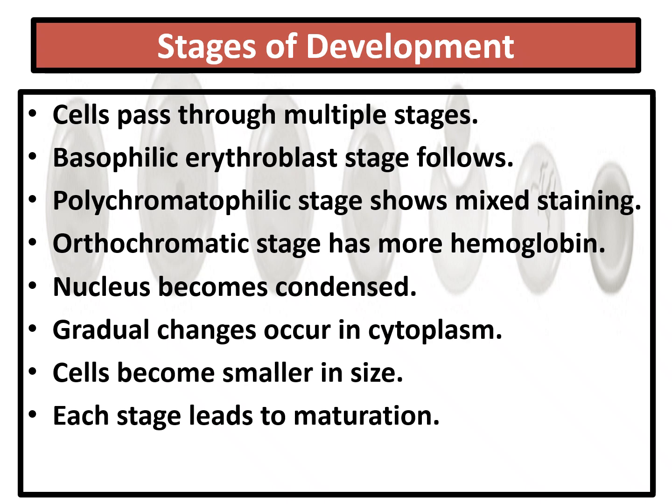From here, the polychromatophilic stage, then the orthochromatic stage. It has more hemoglobin. The nucleus becomes condensed. Gradually, changes occur in the cytoplasm. The cells become smaller in size. Each stage leads to maturation.